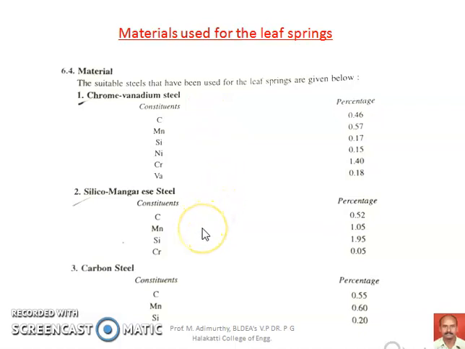The third kind is carbon steel, with carbon, manganese, and silicon in the percentages 0.55% carbon, 0.6% manganese, and 0.2% silicon. These are the combinations of steel that can be used for manufacturing leaf springs.